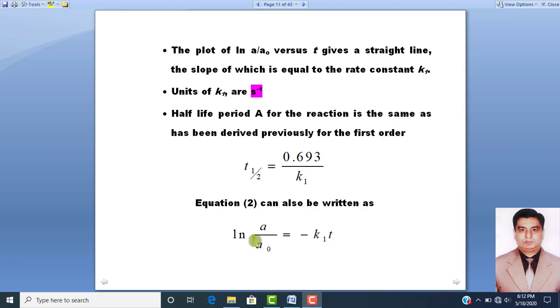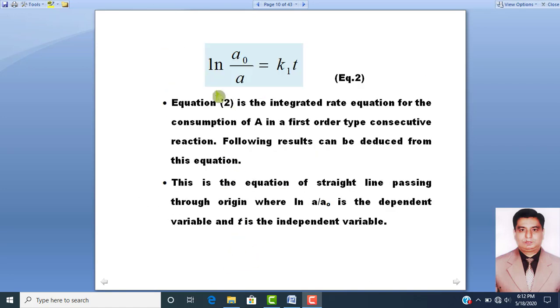By writing this equation in the exponential form, this log natural will be cancelled with the exponent. So this equation number 2 is the integrated rate equation, and it is the equation of a straight line that will pass through the origin. Log natural A over A naught will be the dependent variable and time will be the independent variable.